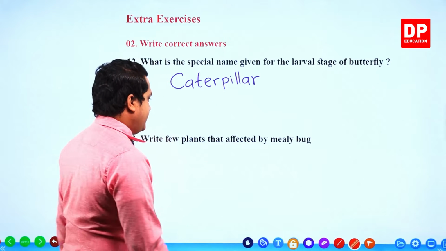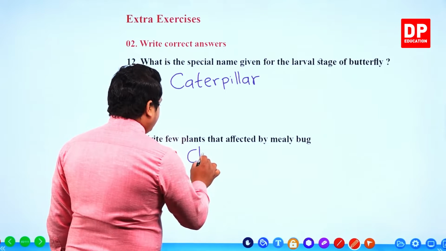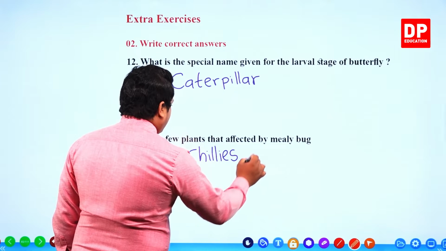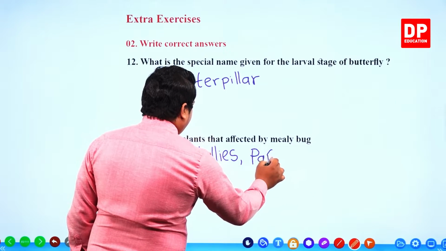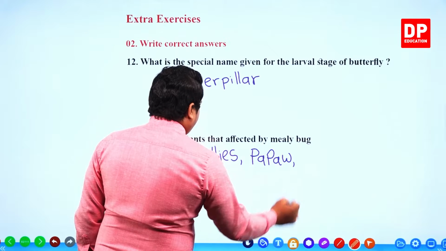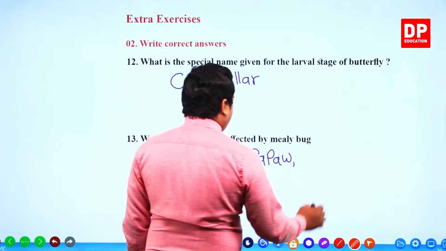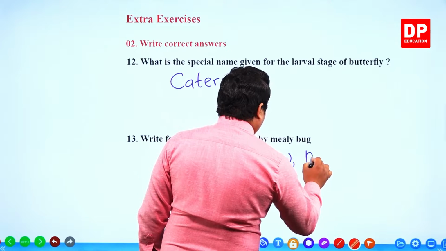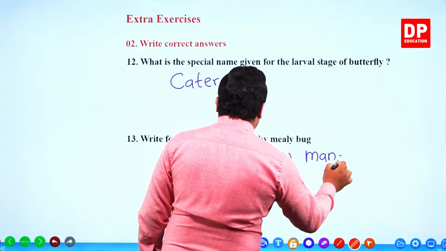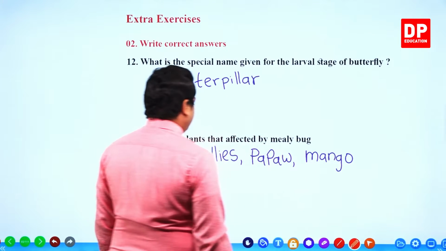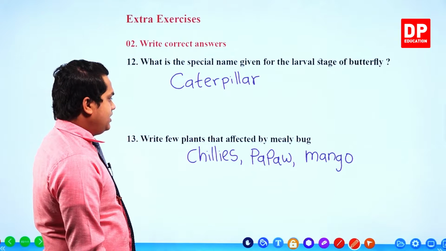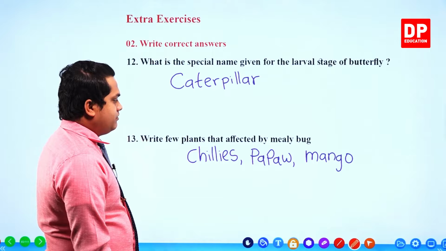So we can write chilies, papaw, then mango.